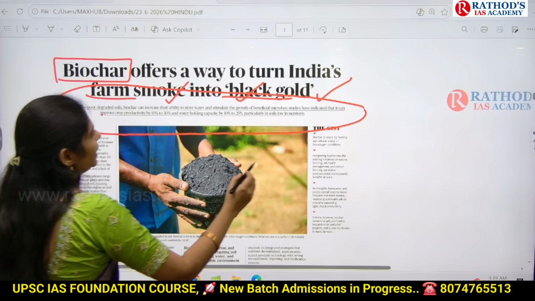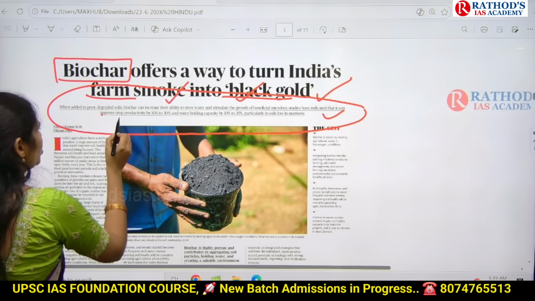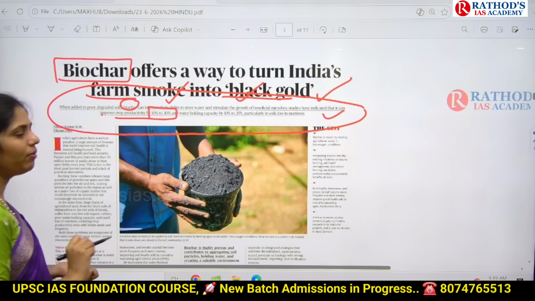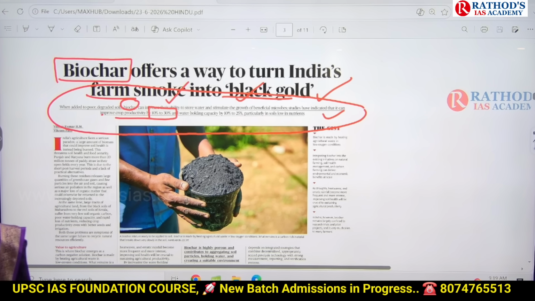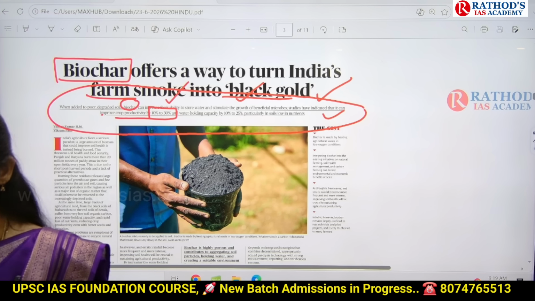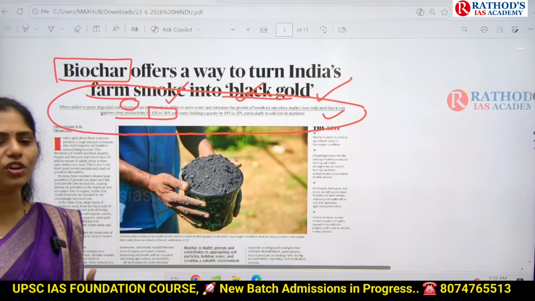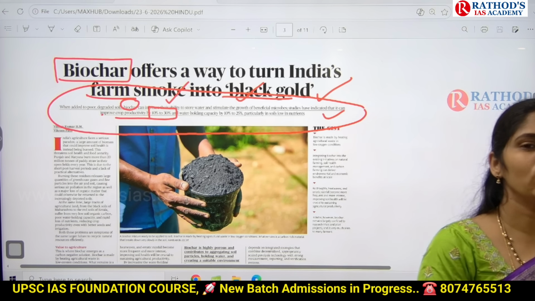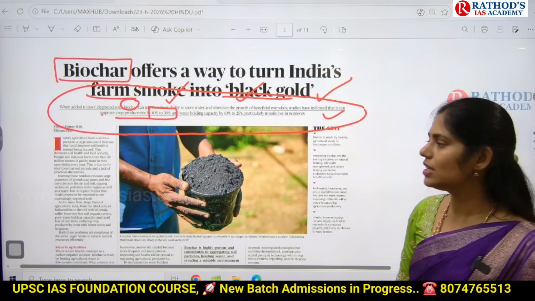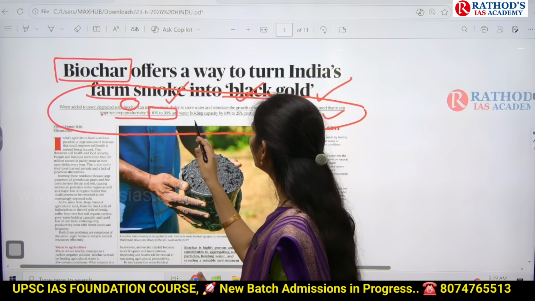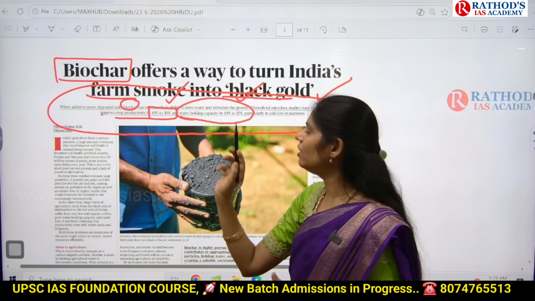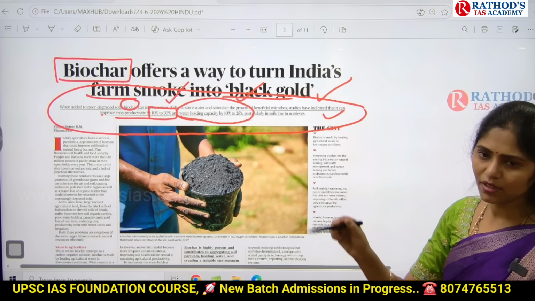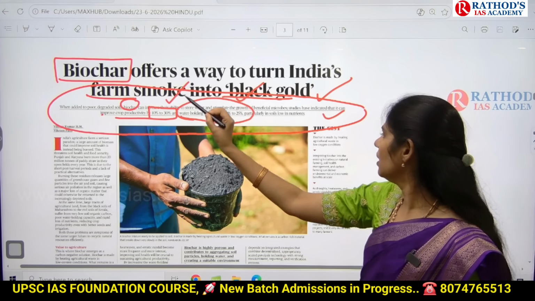Okay, and this is said by some studies. So if we are using this biochar, obviously the productivity of our crop will be increased by 10 to 30%. What is the meaning of productivity? Whatever produce we are getting from that crop is finally called agricultural productivity. The productivity of crop will obviously be increased by 10 to 30%, and water holding capacity of the soil will be increased by 10 to 25%. Okay, so this is about this article.